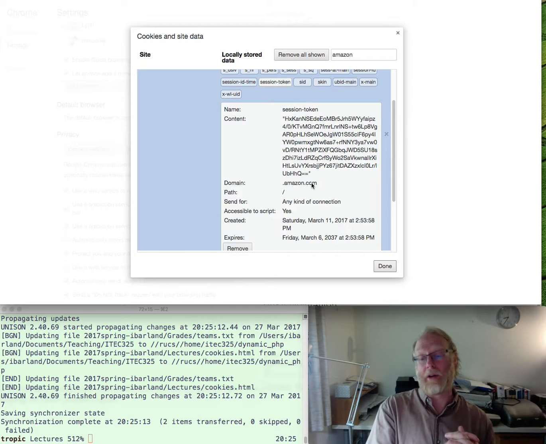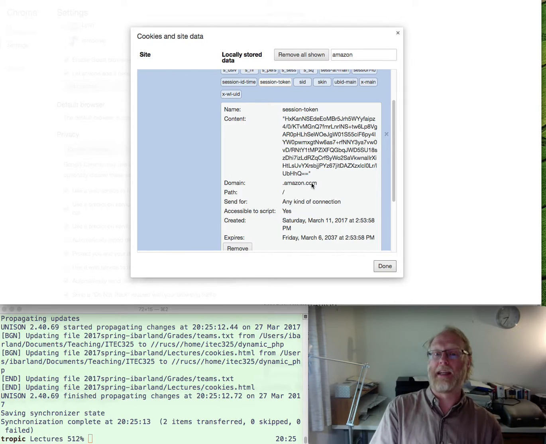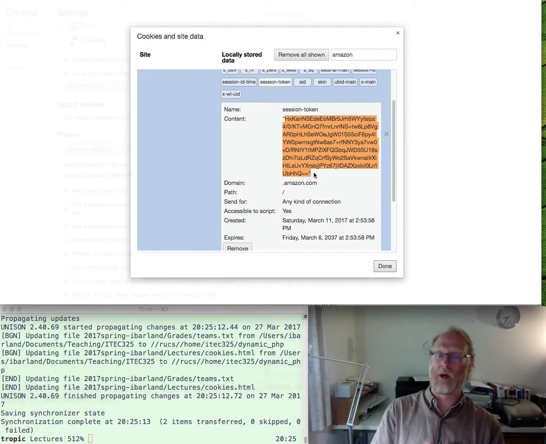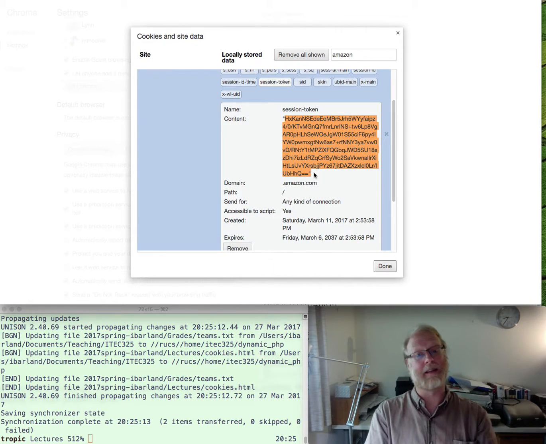So how do you solve that? You generate long random session keys, and now it's going to be exceedingly hard. It's exceedingly hard for me to guess anybody else in the world who has a session key with Amazon.com. I can even look at this and try to tweak it, but I'm probably not going to get lucky enough to find somebody else's session key.